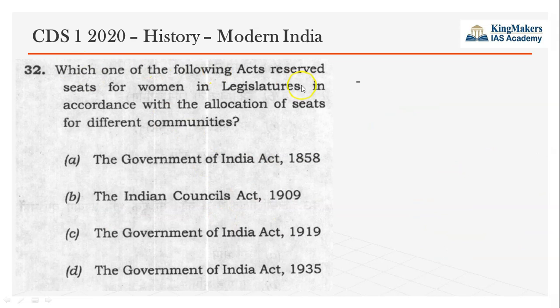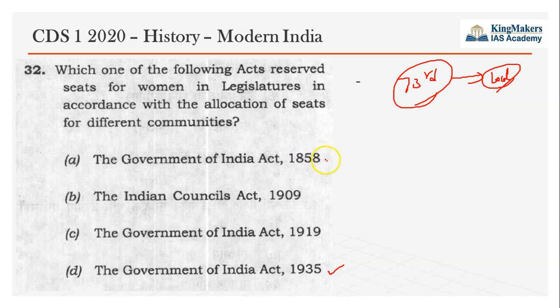The next question: which one of the following acts reserved seats for women in the legislature according to the allocation of seats to different communities? If this question was asked with respect to independent India, then the 73rd Constitutional Amendment Act was the first one which reserved seats for women in elections for the local panchayats. We don't have reservation of seats for women for Lok Sabha or Legislative Assembly. In the 73rd Constitutional Amendment Act, reservation of seats for women was brought in for the first time. But here they are asking from modern India. The answer for the question is 1935, but let us analyze all the options.